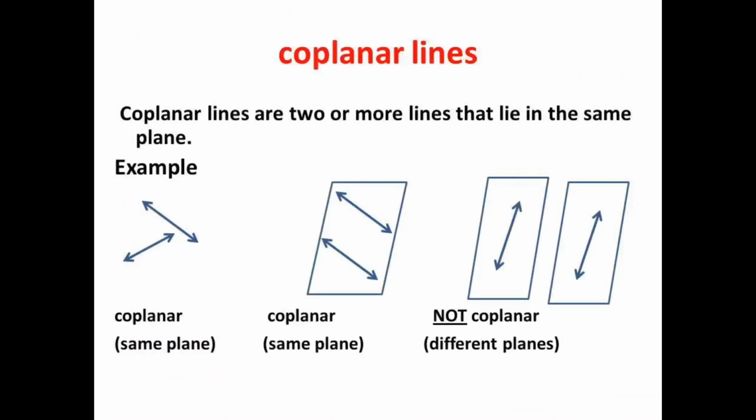Next topic is coplanar lines, and it says that two or more lines that lie in the same plane are called coplanar lines. For example, see the first figure. They are lying in the same plane, so they are coplanar. See the second figure. They are also lying in the same plane, so they are also coplanar. See the third figure. In the third figure, they are lying in different planes, so they are not coplanar. Hopefully it is also clear to you.